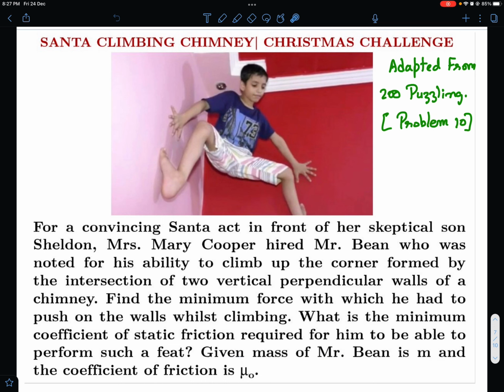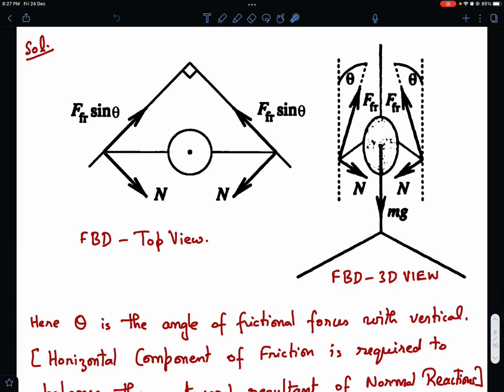Okay. So I hope the statement of the problem is clear. If you want, you can draw the FBD and try out this problem on your own. I'll get into the analysis immediately. So I've taken these figures from the book itself. So let's say the key to the problem lies in the correct free body diagram.